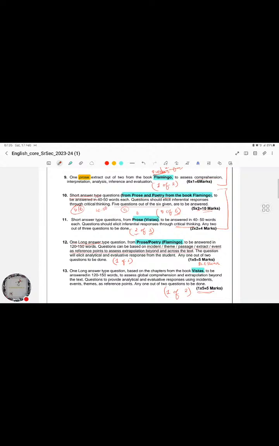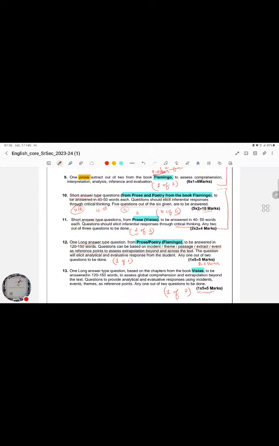I'm sure that 3 questions are going to be from poems and 3 questions from the prose part, obviously, and we'll have to answer only 5, which means preparing all 5 poems can lead us to get about 6 marks. Might be the case, I'm not sure, but that could probably be the case.